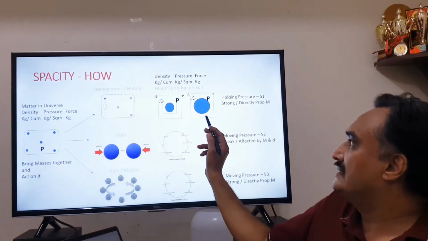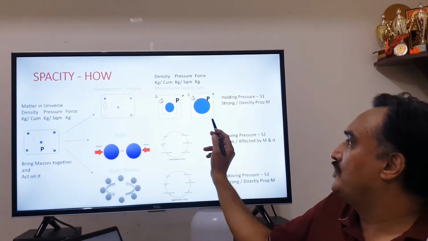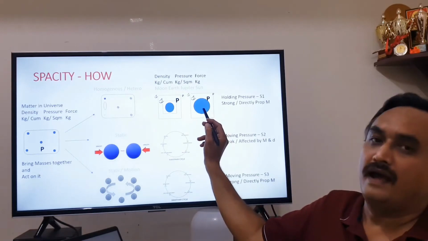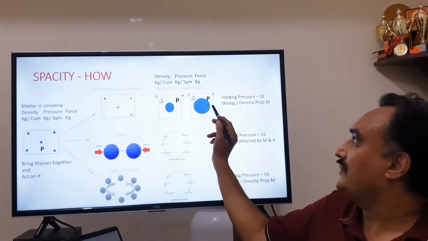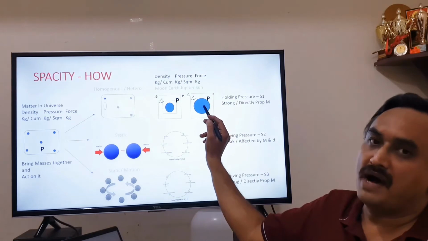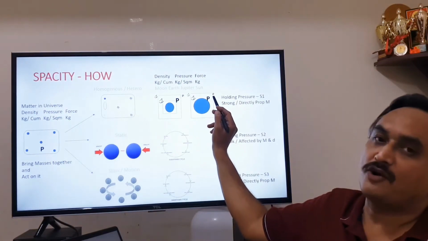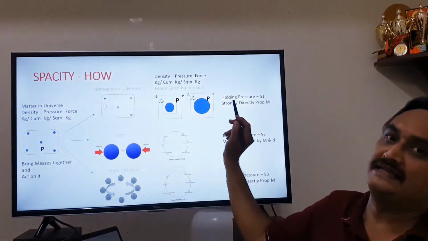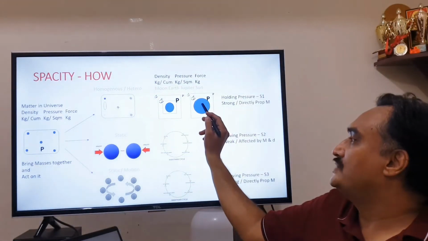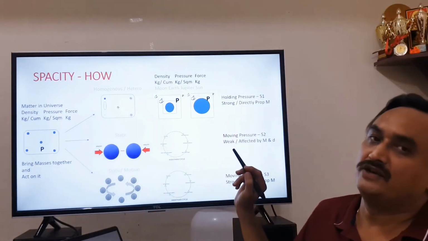Now let us see what happens when you keep the volume same and you increase the mass. Volume being same, mass is increasing, that means pressure also will increase as you increase this mass. That is why as you increase the mass, spacity also increases.